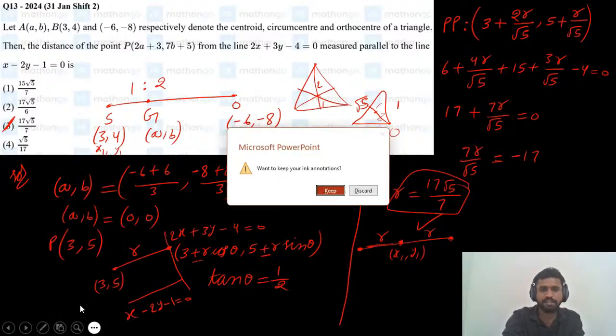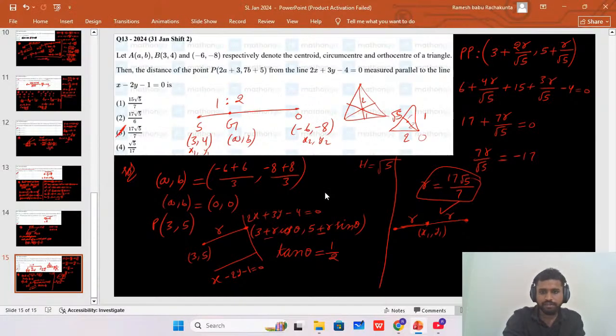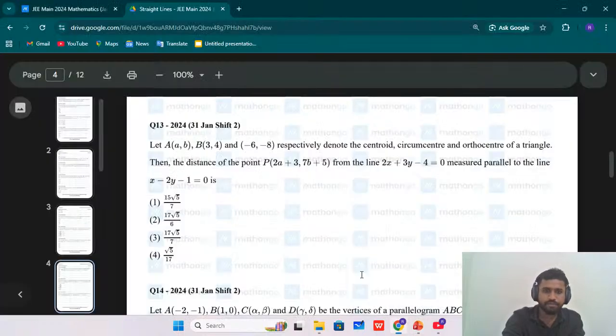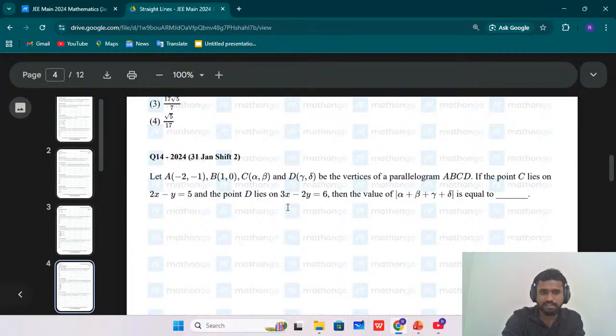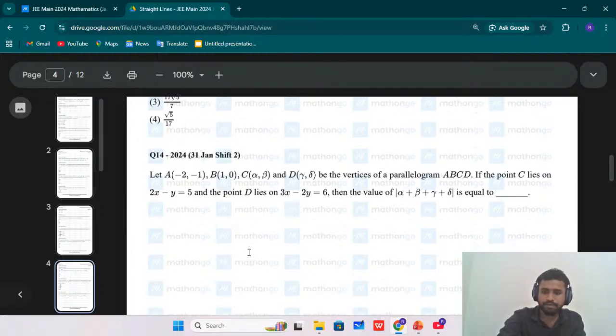So one more question is there in this session, which is the 14th one. After completing the 14th one, we'll end this session. Okay. So the 14th one is also pretty much easy. Okay. So let me copy this 14th one here.